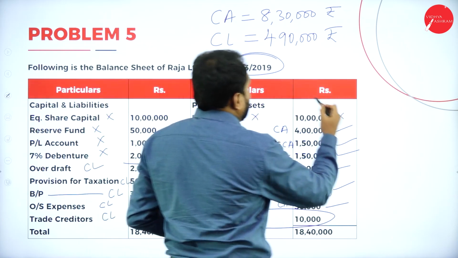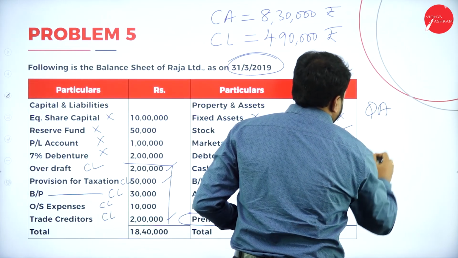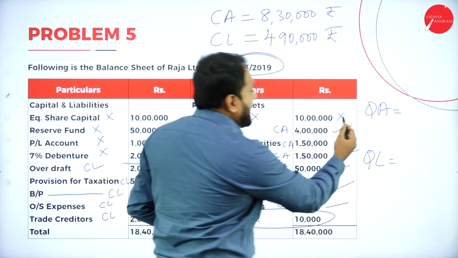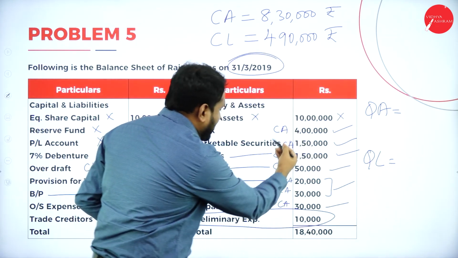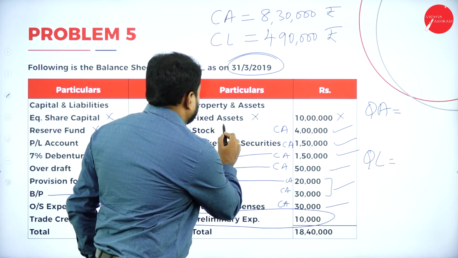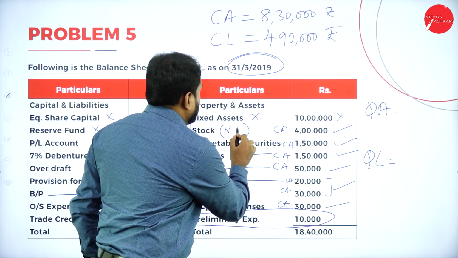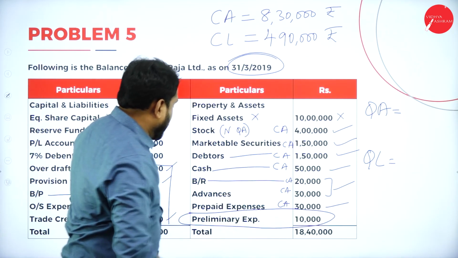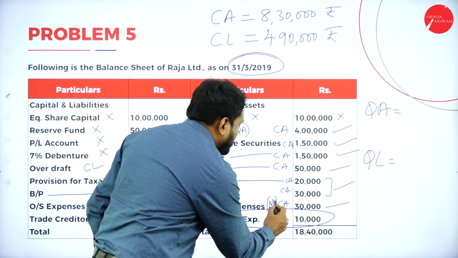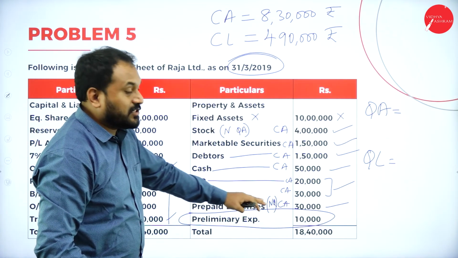That is, here we have quick asset and quick liability. Now, quick asset in the sense what? Current assets minus stocks. So stock is not a quick asset. Again, prepaid expenses, it is not a quick asset.